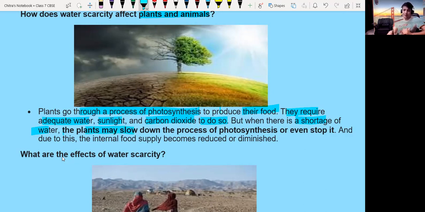The plant may slow down the process of photosynthesis or even stop it. And due to this, the internal supply of the plant's body becomes reduced or diminished too. And the plant may die sometimes. So this is again a major effect of the scarcity of water on plants.